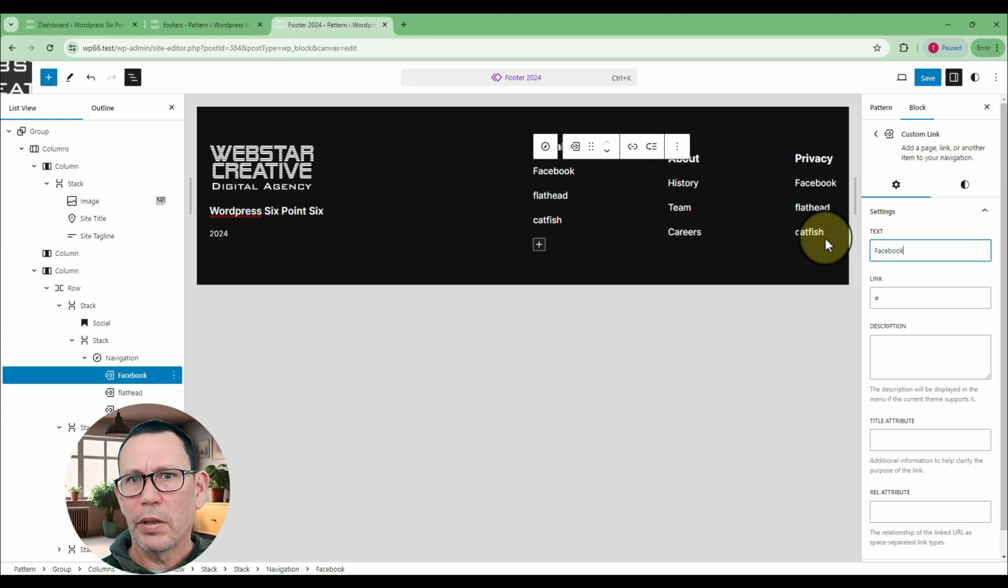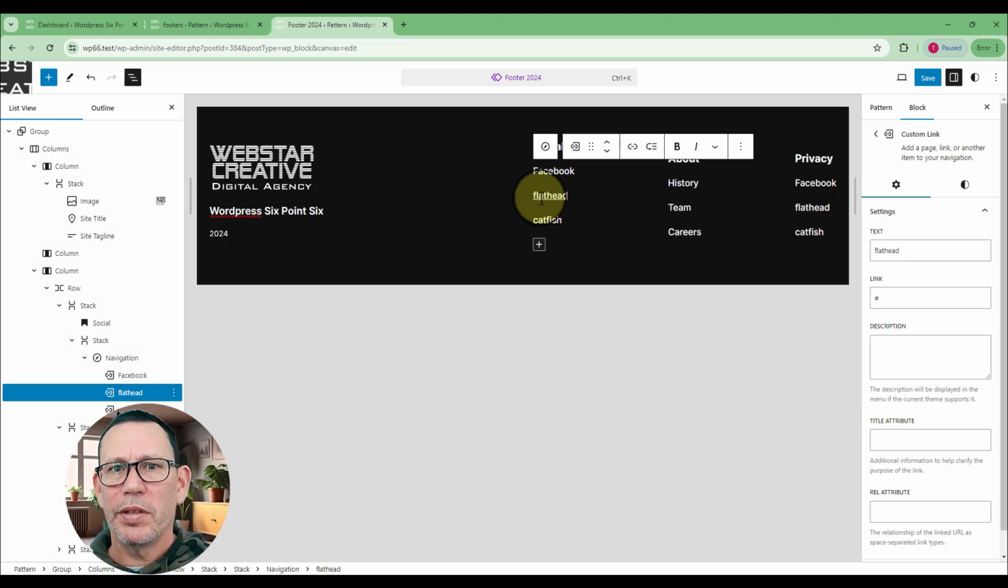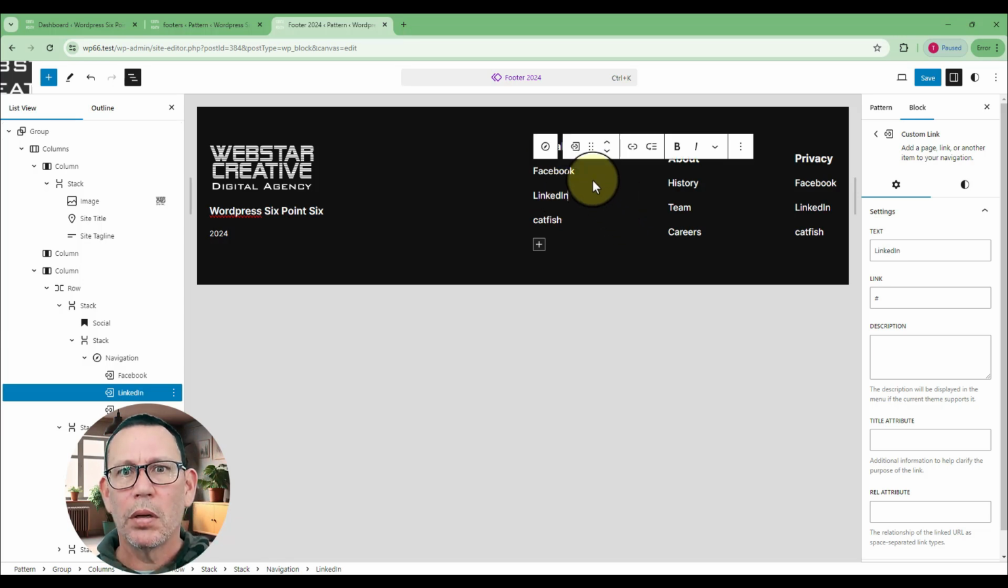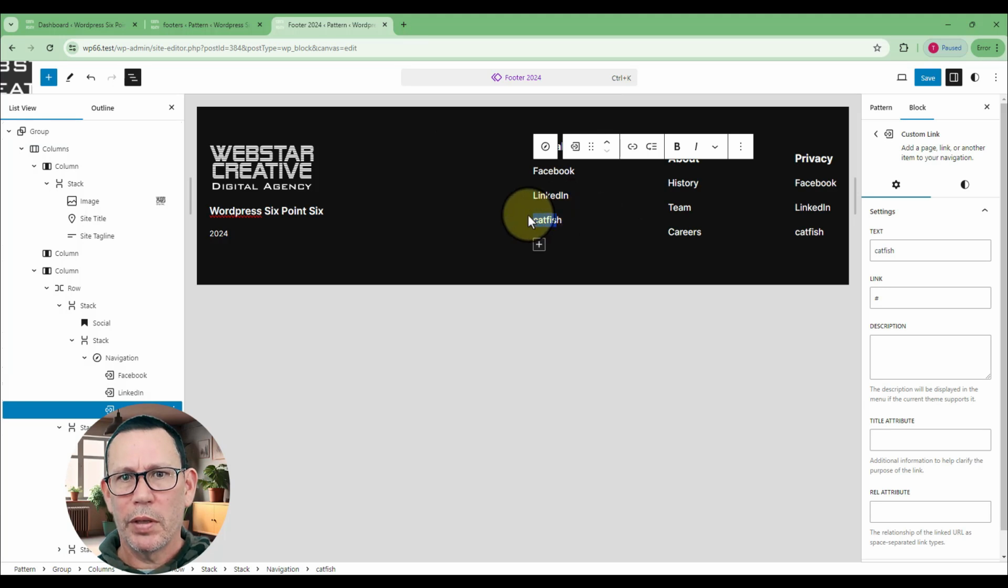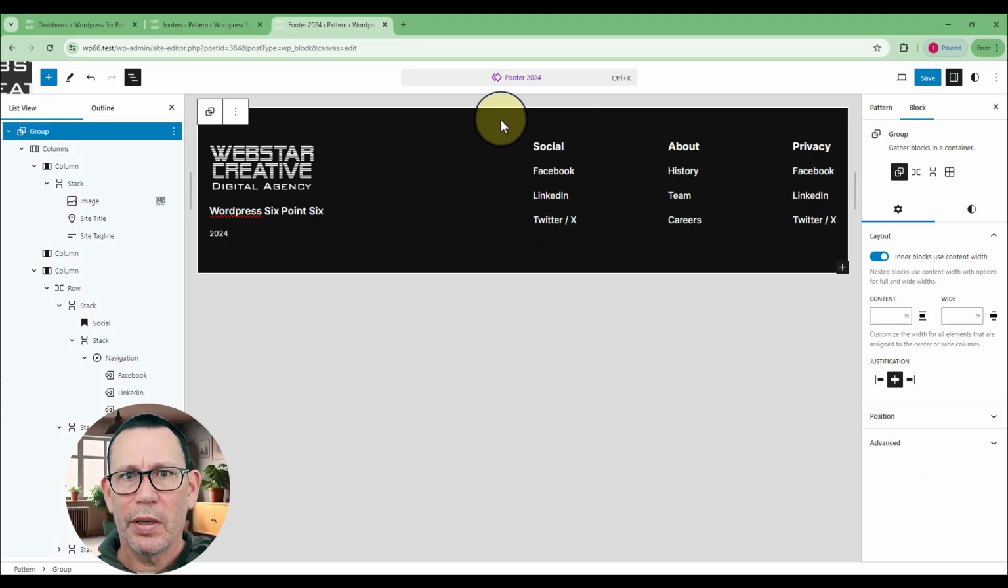Facebook. Okay. As you can see, it's changing this one over here in privacy because at the moment they're sort of synced because they're the same menu because I duplicated them. The second one will be, let's say, LinkedIn. And the third one, let's change Catfish to Twitter. Like that, Twitter X, okay.